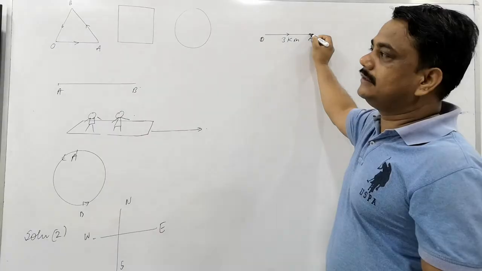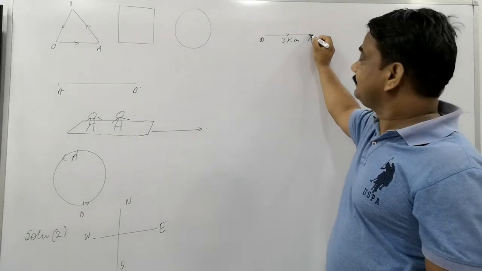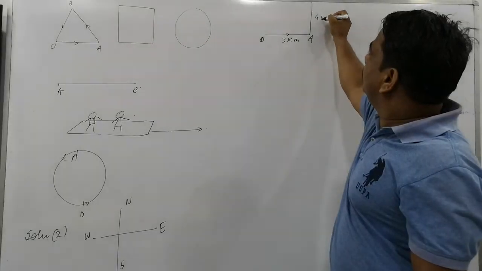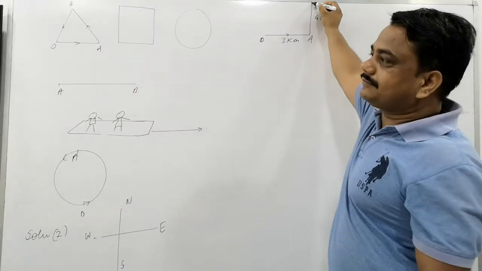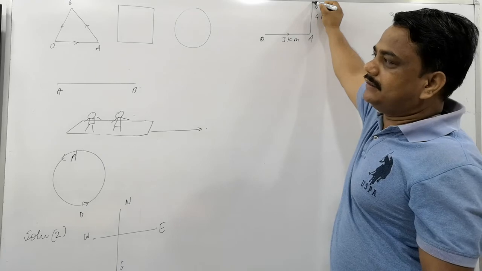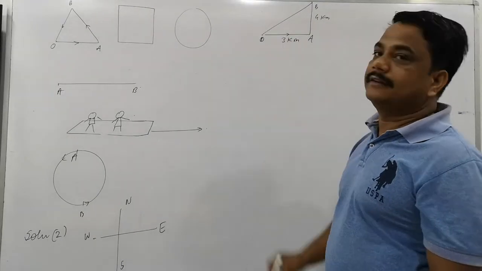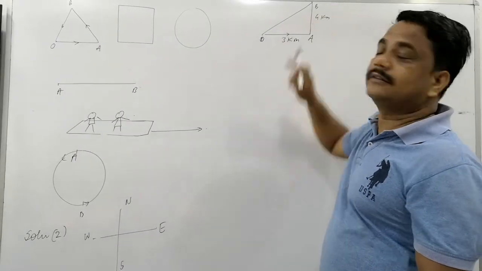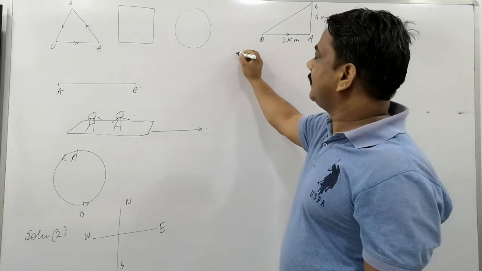After that, 4 kilometers north. Up or down? Up, 4 kilometers, then it's B. It's like the example of a car in the video. And after that toward north. Find the total distance traveled by the particle. So what is the displacement? OB is the displacement.